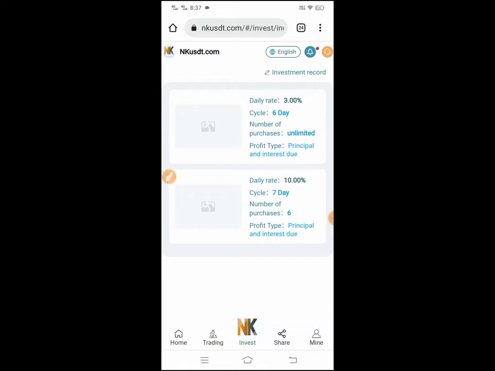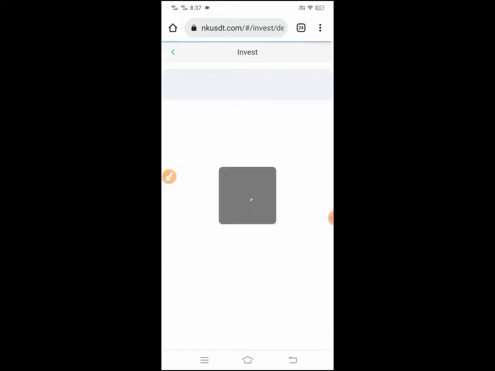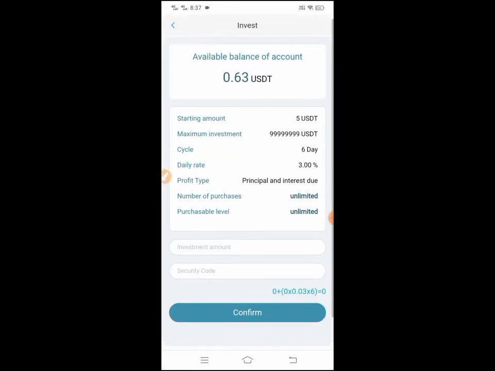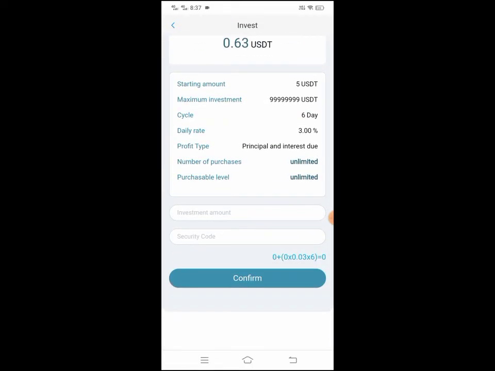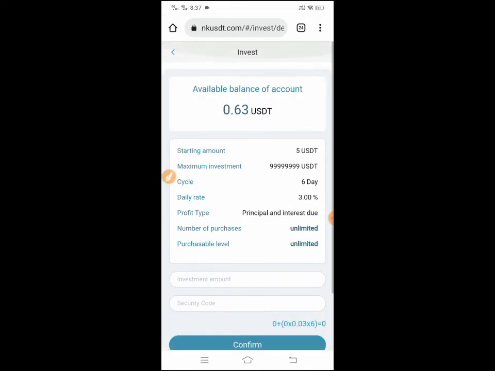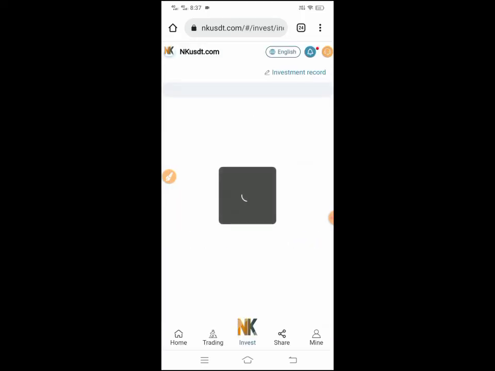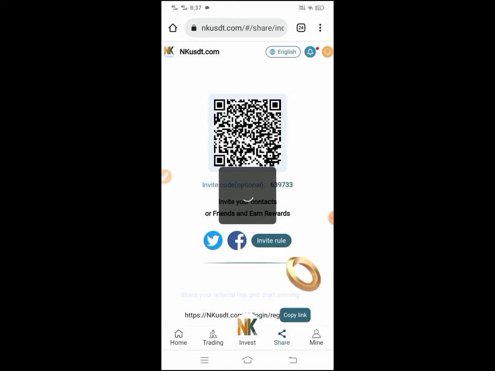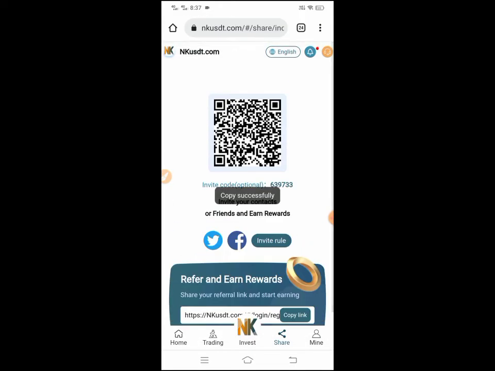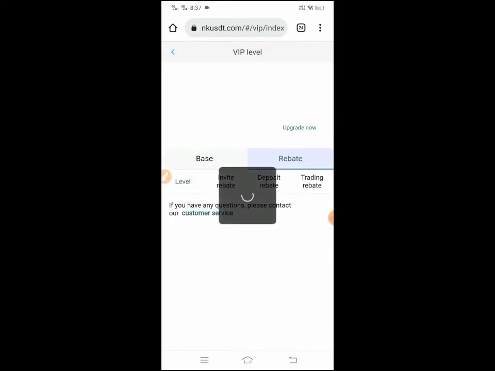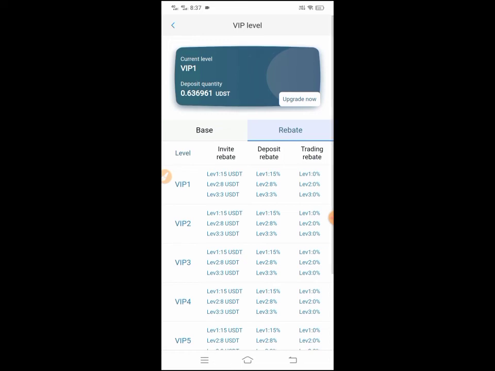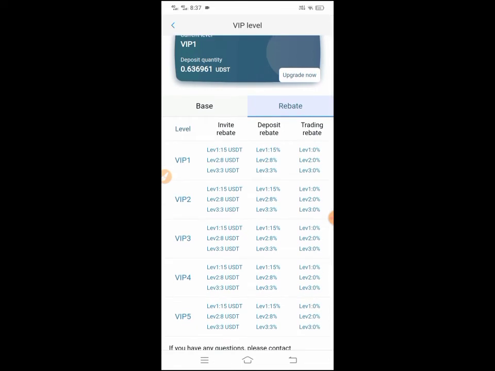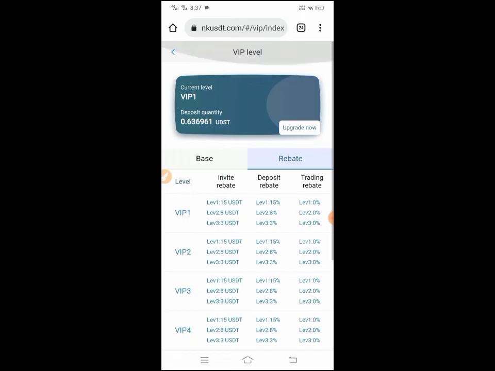If you want to purchase a product, click on the product, then type the investment amount, then type the security code, then click on confirm, and you can easily purchase any product. If you want to earn more money, just click on share, copy the invitation link and share it with friends and earn a lot of money. Now I will tell you the invite rule. You can see invite rule level VIP 1, invite rebate, deposit rebate, trading rebate. You can see all the details.